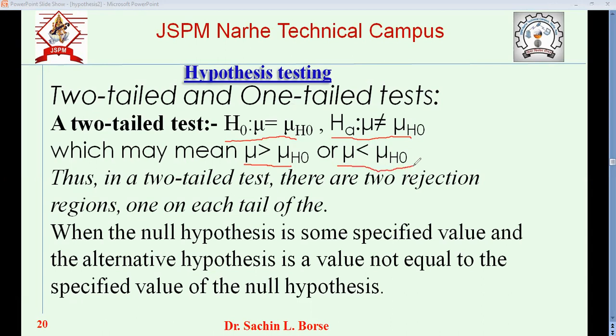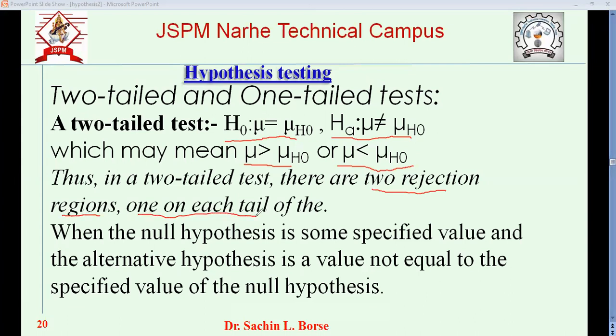So it is at both ends, as you can see in the diagram. Mu is either greater than or less than mu H0. In short, there are two rejection regions, one on each tail.